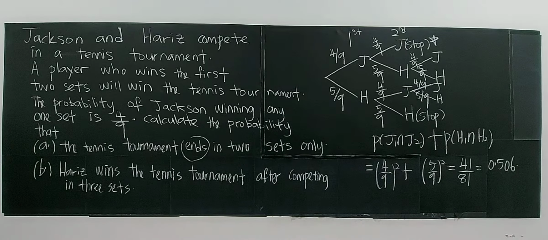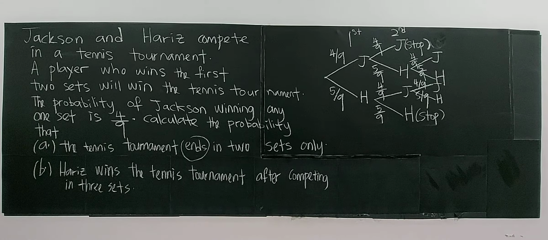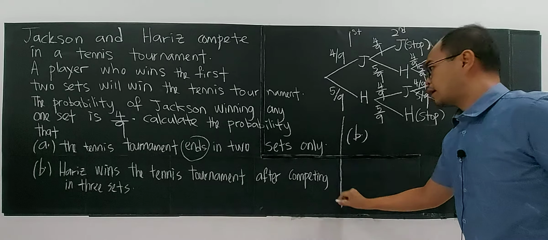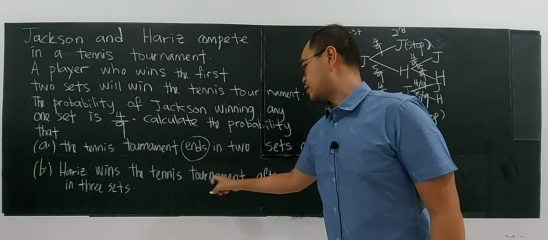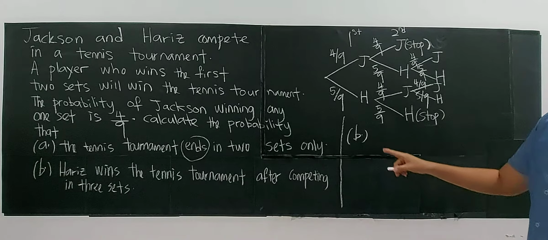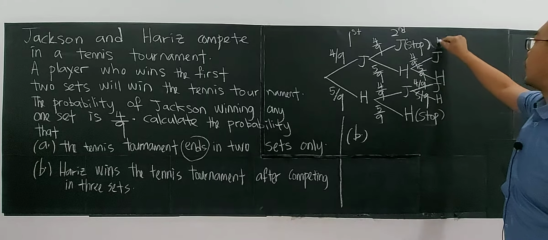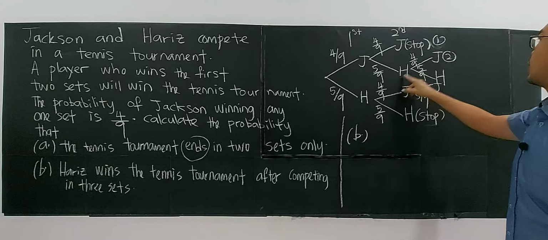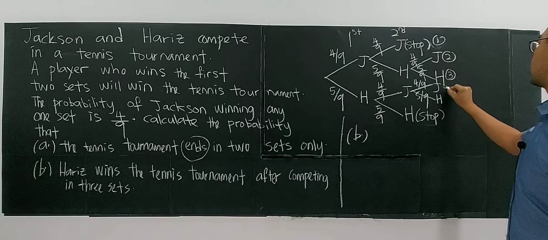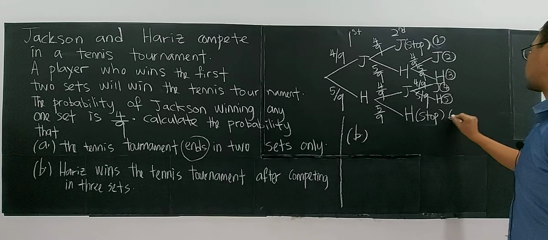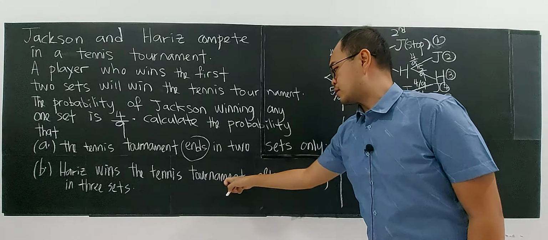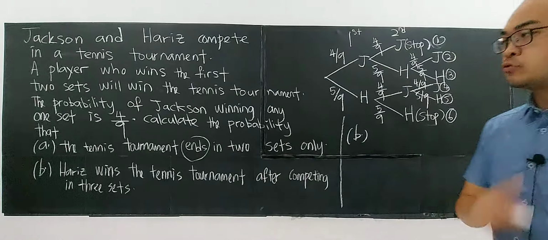Okay, let's look at part B. Part B: Harris wins the tennis tournament after competing in 3 sets. Where is the branch where Harris wins? You have 1, 2, JHJ, JHH, 3, this is the 4th, 5 and the 6. 6 possibilities here. So Harris wins the tennis tournament after competing in 3 sets. After 3 sets, only Harris wins.